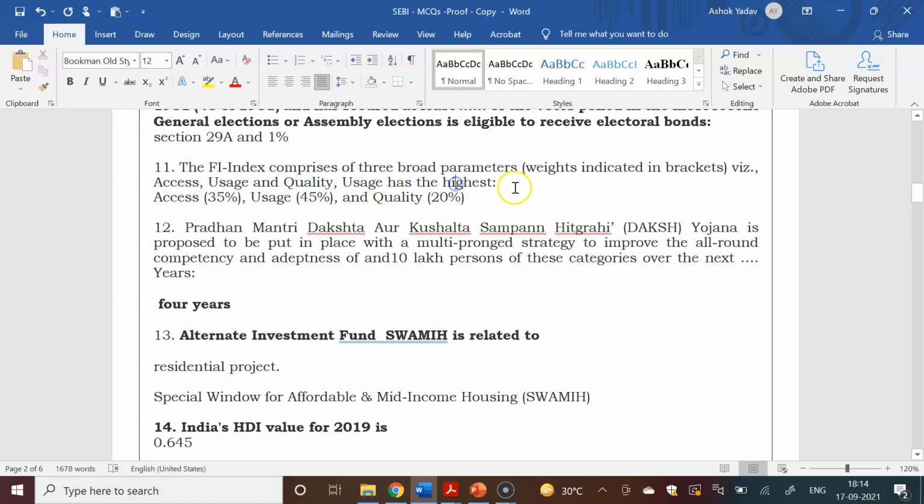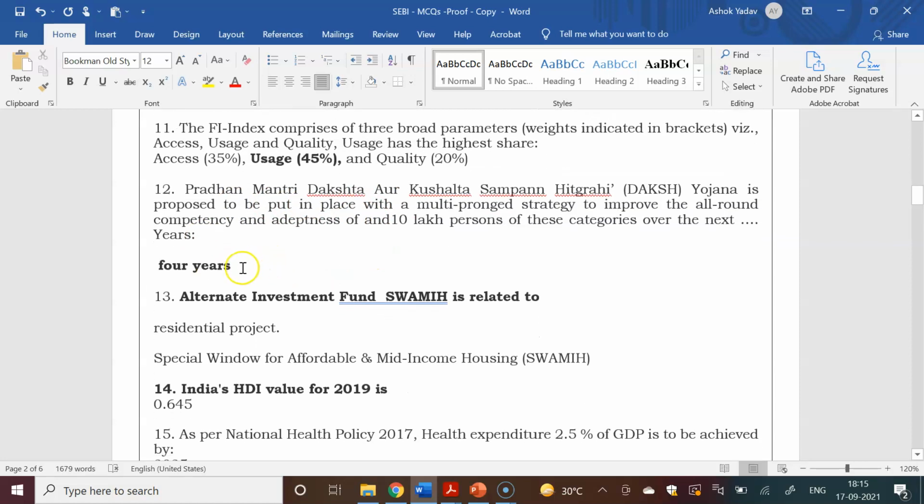Usage has the highest share in this index, and the percentage asked was 45%.